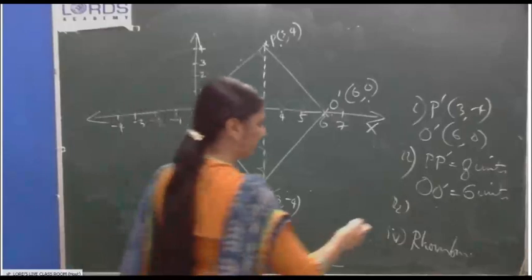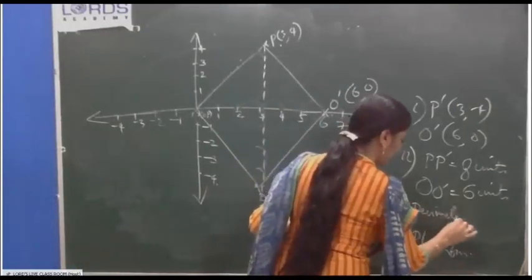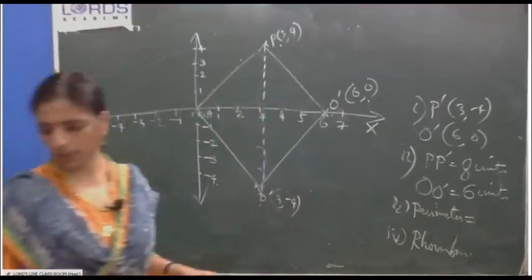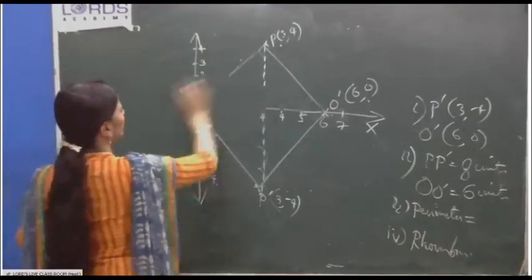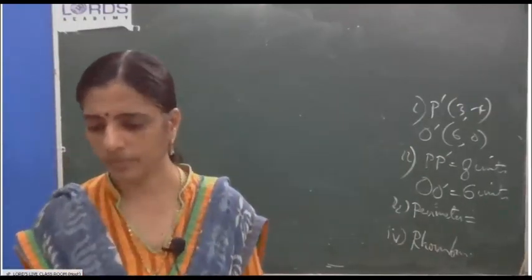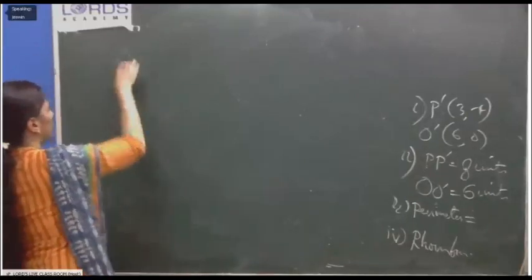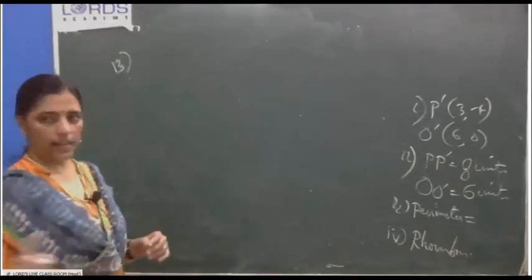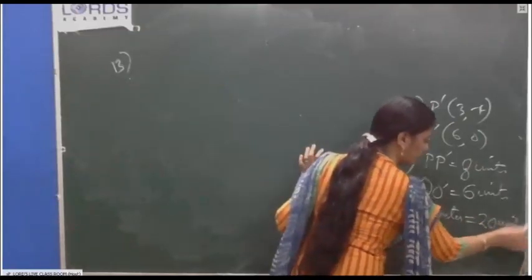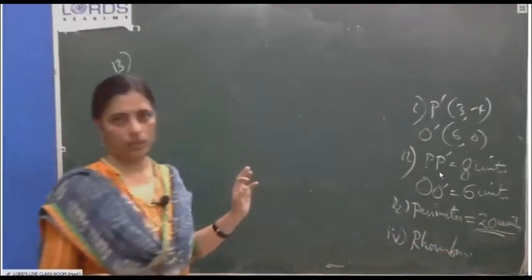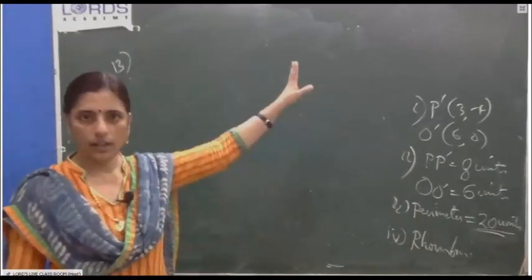Maria Denny. Perimeter. Maria, you tell. Maria Denny is not there. Jaswin. What is it? Only 20 you will write? 20 units. Right, 20, correct, good. 20 units, because you will get one side as 5, then 4 into 5, 20 units. Likewise, you told the answer.